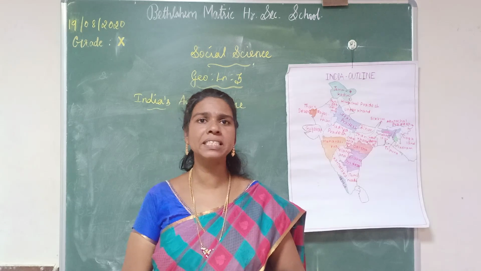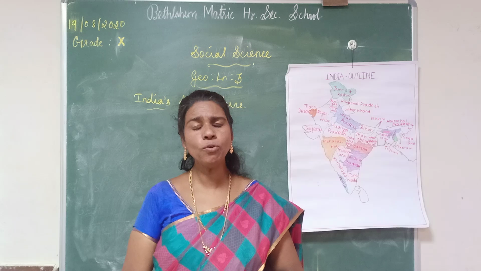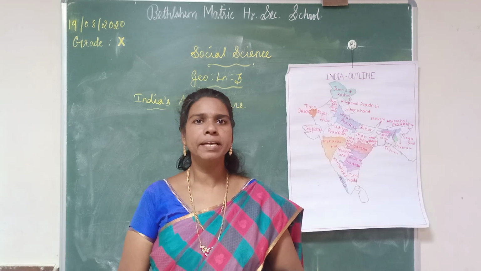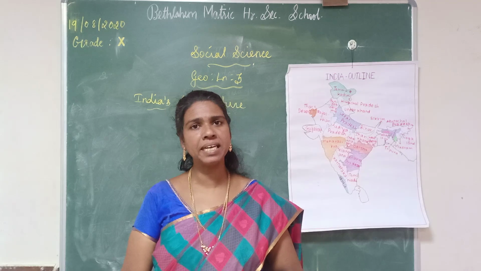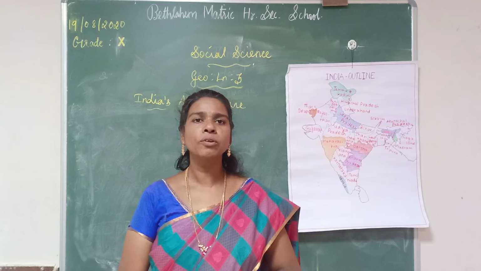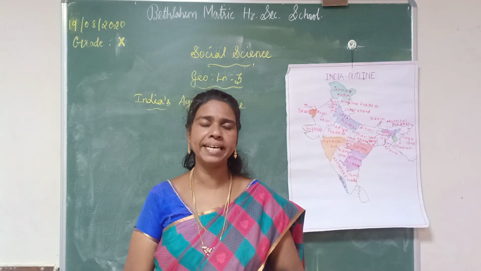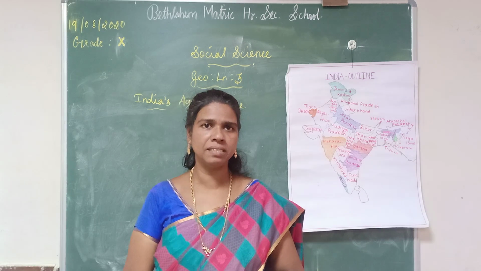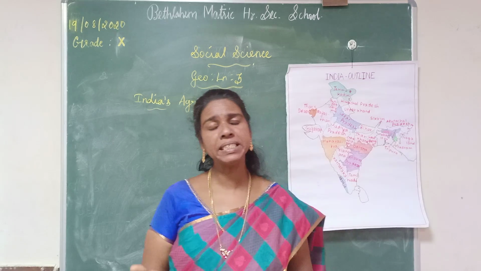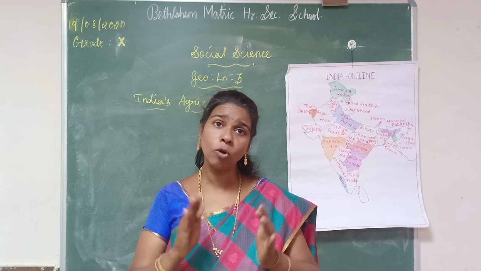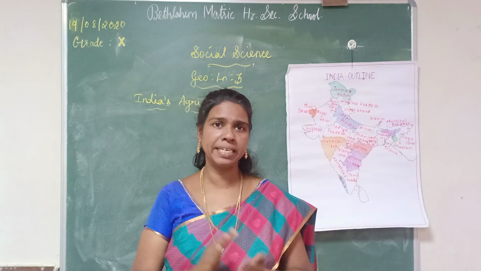In the beginning of this class, we can recollect a few important points about the previous class portion. Which lesson did we learn in the previous class? Do you remember? You learned about components of agriculture. Geography lesson 3, components of agriculture. In your new book, the topic is changed. The topic is India's agriculture. Only the topic name changed.